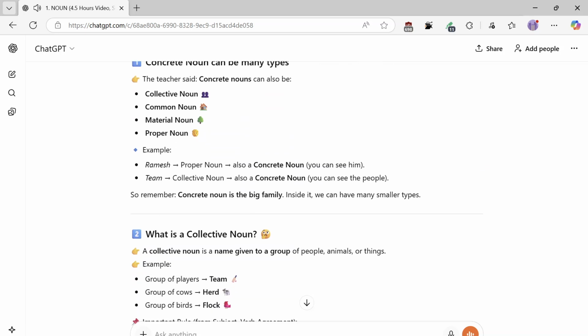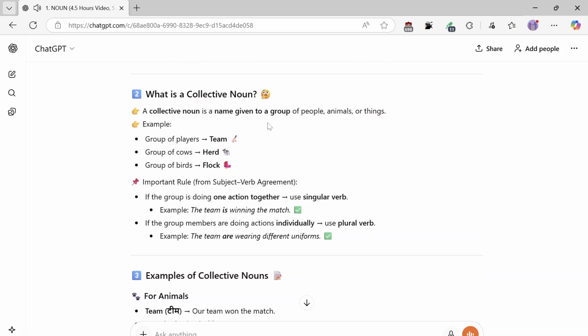What is a collective noun? A collective noun is a name given to a group of people, animals, or things. Example: group of players, team; group of cows, herd; group of birds, flock.